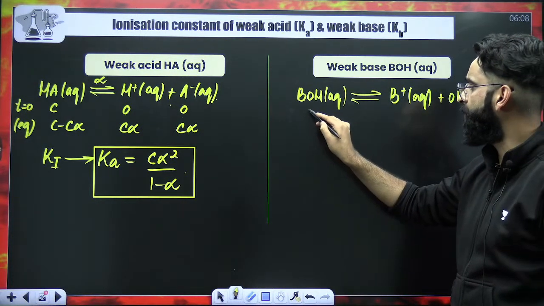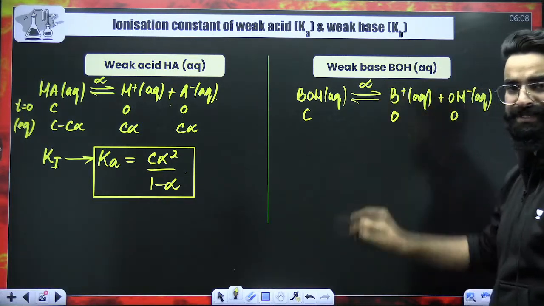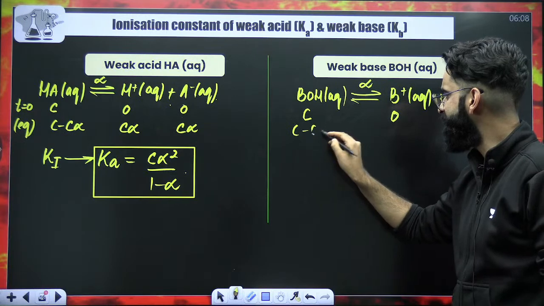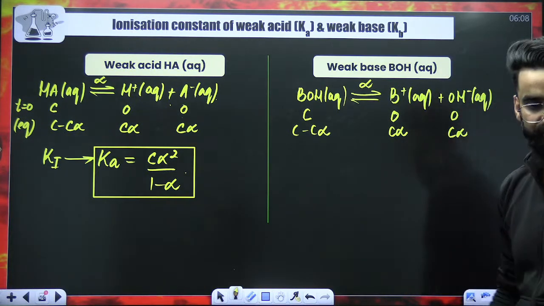At time t equal to 0, this is C. This is 0, this is 0. Degree of ionization, that's alpha. So this has to be C minus C alpha. This has to be C alpha. This has to be C alpha.